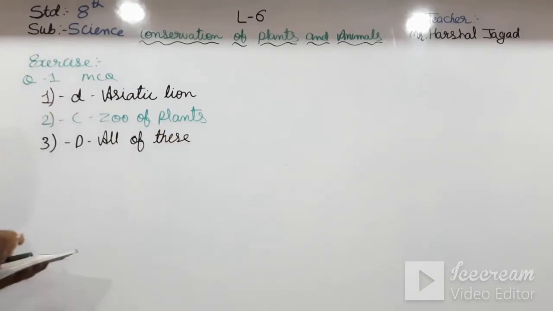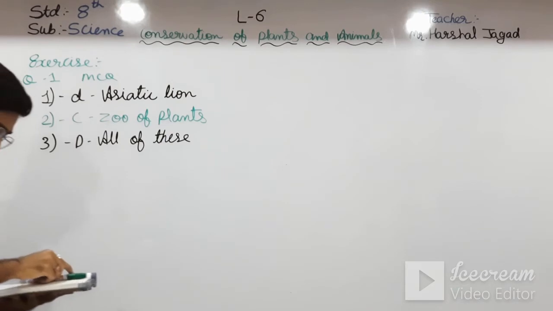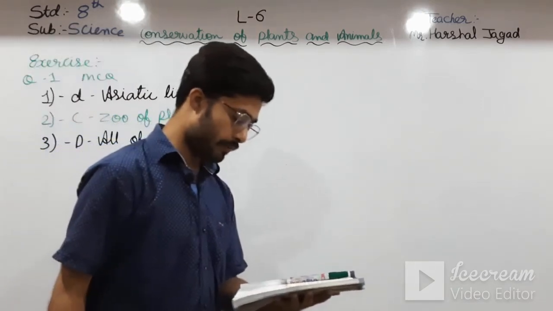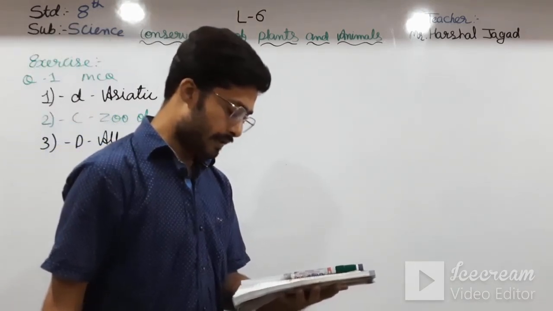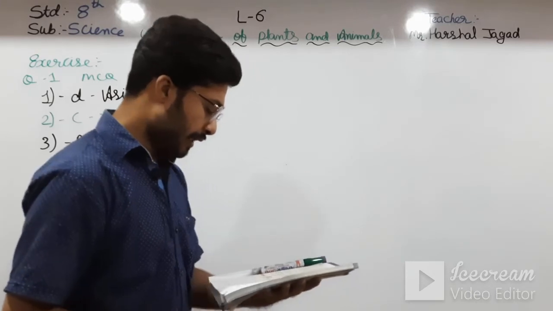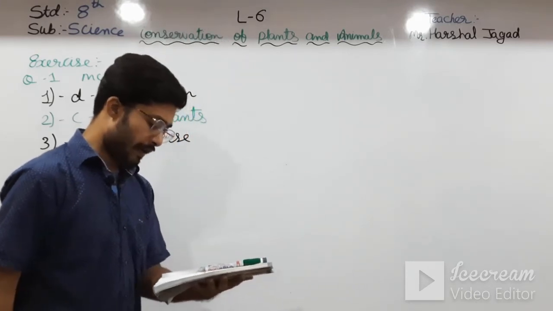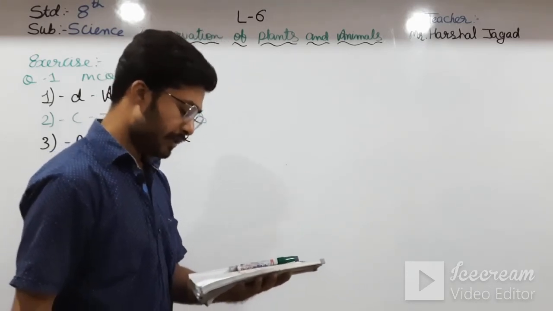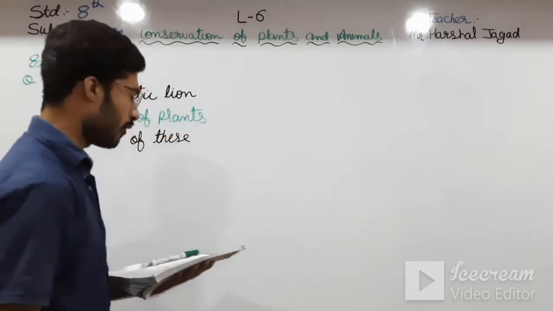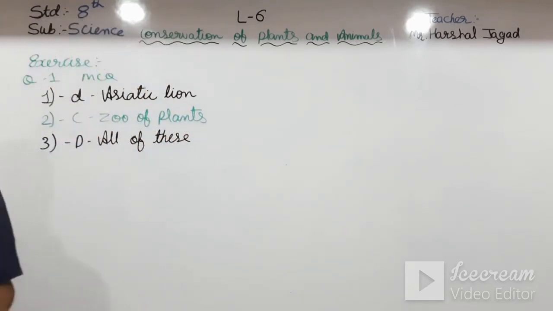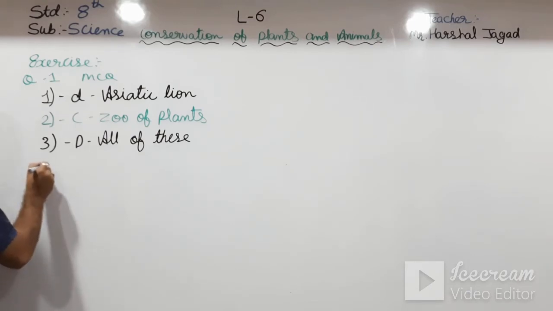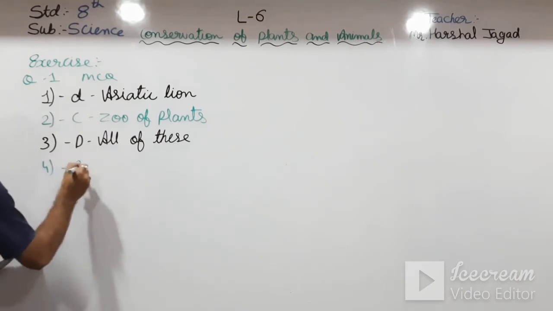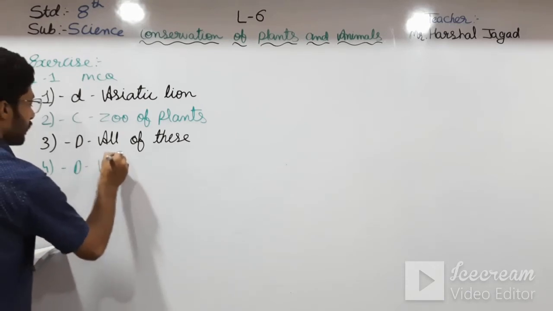Now going to the fourth one: which of these wildlife sanctuaries, national parks, protects the tiger? Bandhavgarh, that is for tiger. Kanha, that is for tiger. And Jim Corbett, Corbett is also for the tiger. So in this, what will be the answer? Fourth, also D, all of this.